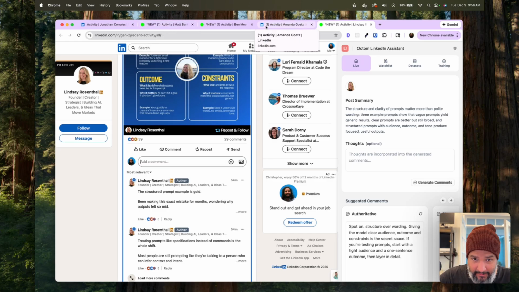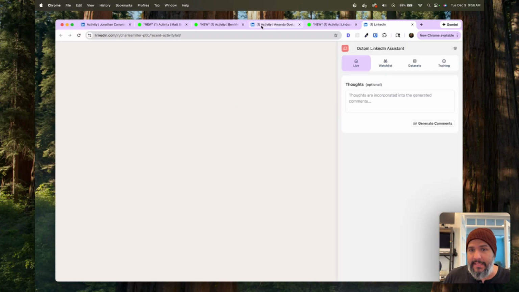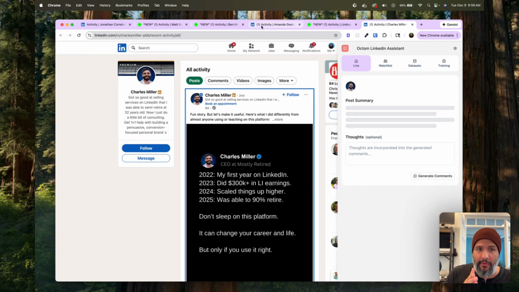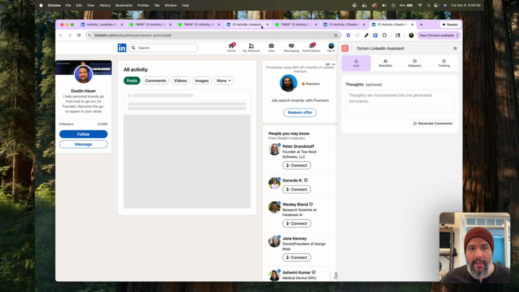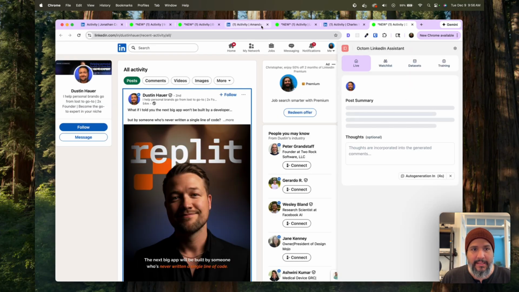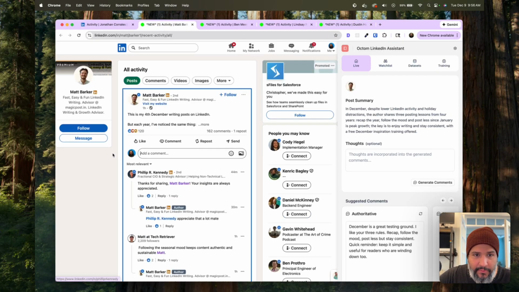But you see this profile here did not light up as new. It has not posted within the last 24 hours. And so what we can do, after we've launched all these profiles, is close out the ones that have not been active recently, which will allow us to focus only on the profiles that have new content on a day-to-day basis that you might want to engage with. So let's go ahead and close these out as they've not posted recently. We can go to one of these that have posted recently.